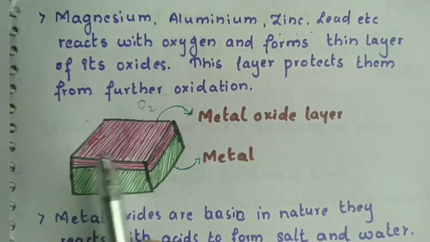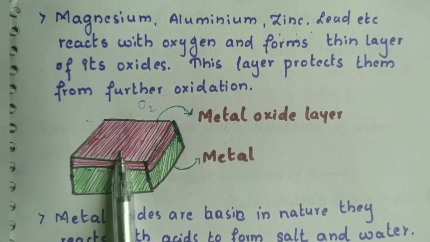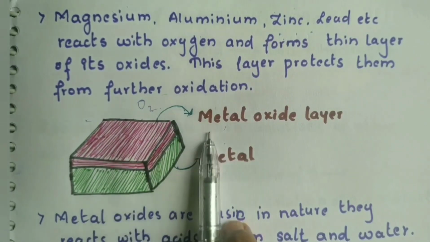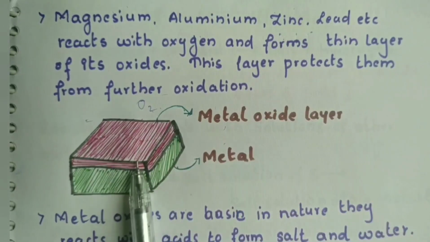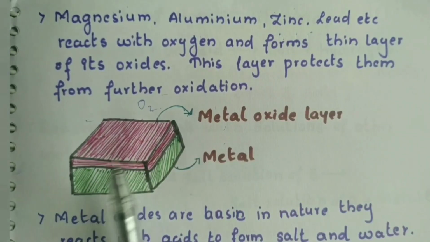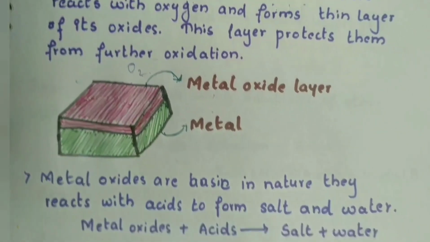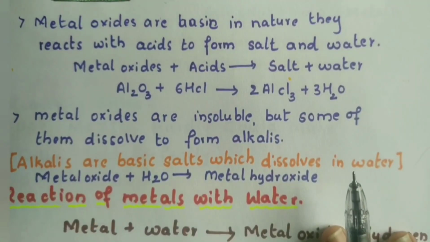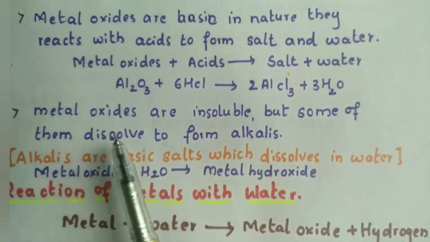They become protective. So we need not take any precautions to prevent oxidation of these metals. The oxidized layer itself takes care of that. So this is also one of the important questions which is asked many times. Next, metal oxides are basic in nature. We have already studied this.